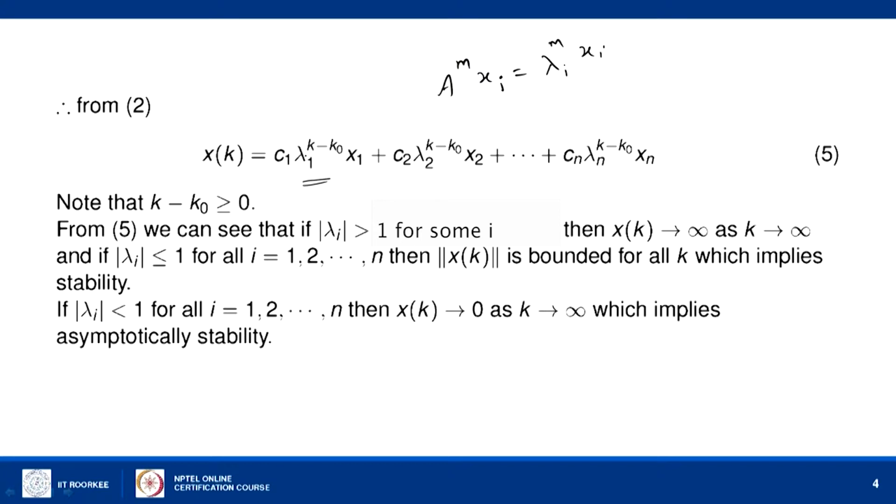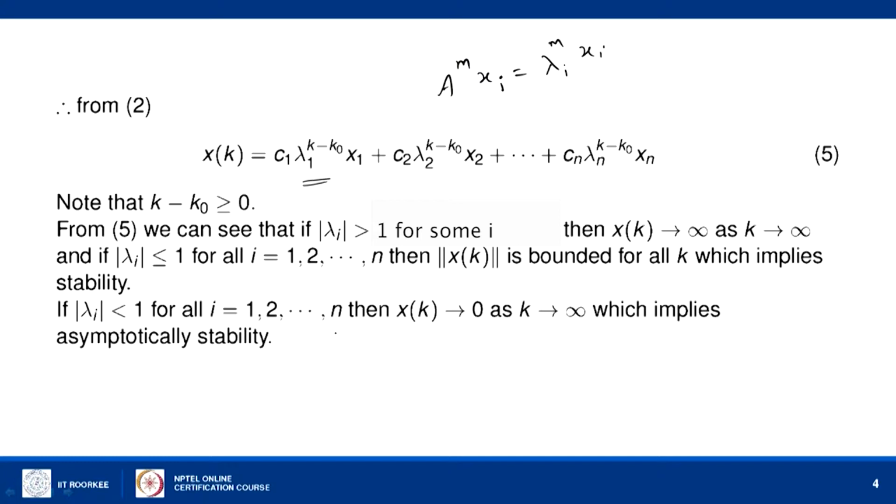For example, if the modulus of lambda 1 is greater than 1, then its positive power will keep increasing and it will tend to infinity. It implies that x of k will tend to infinity as k tends to infinity. So, for the stability condition we need the modulus of the eigenvalues lambda i, all of them, to be less than or equal to 1.